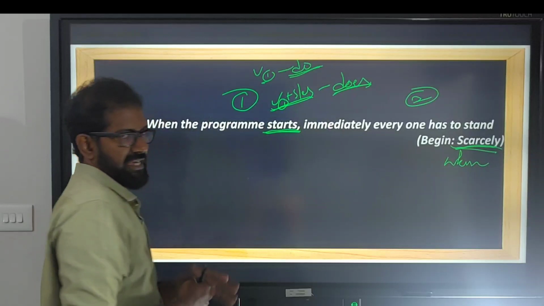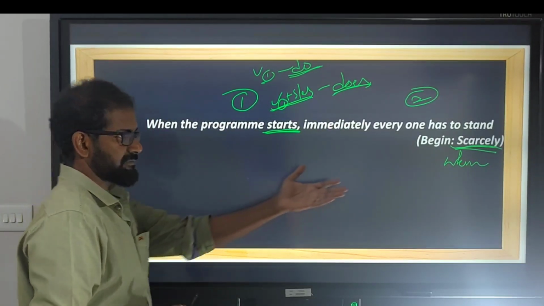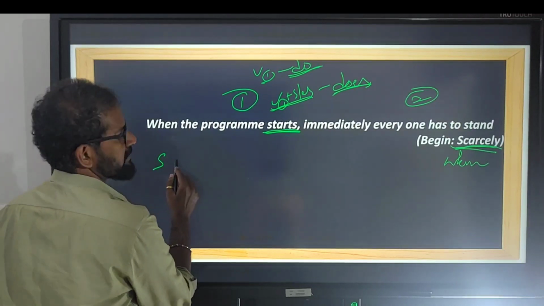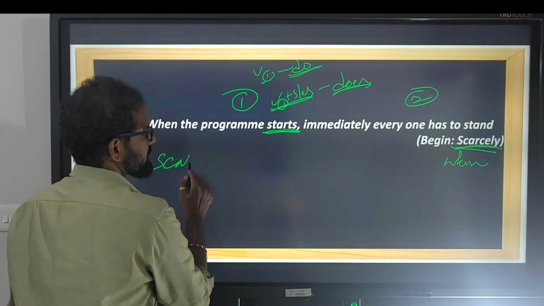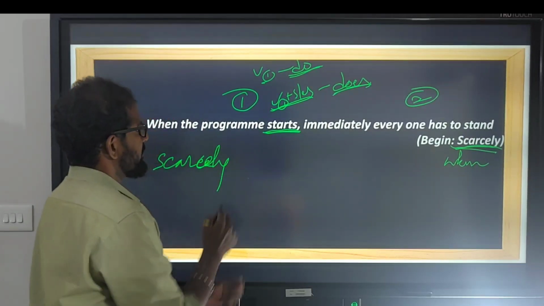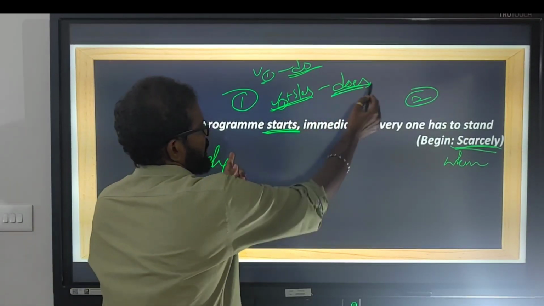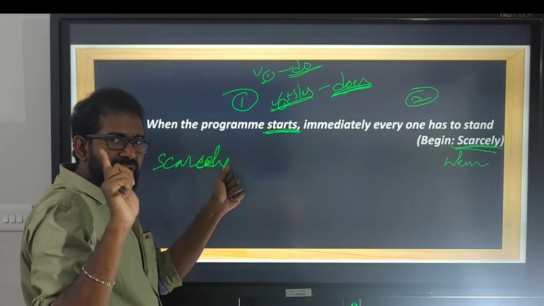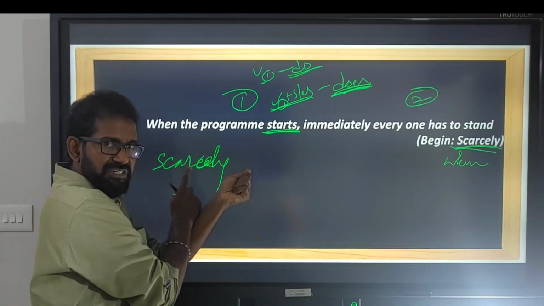Next, inversion has to take place. Let's start writing using scarcely. Scarcely, helping verb. What helping verb? Does.